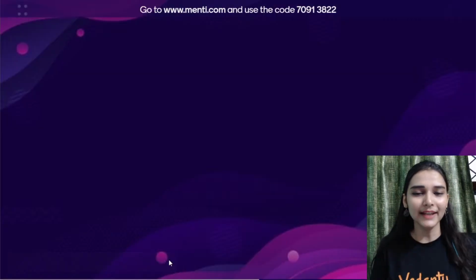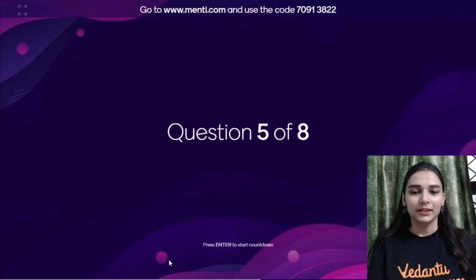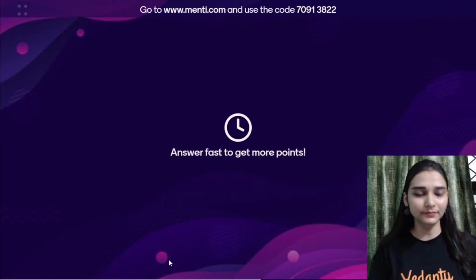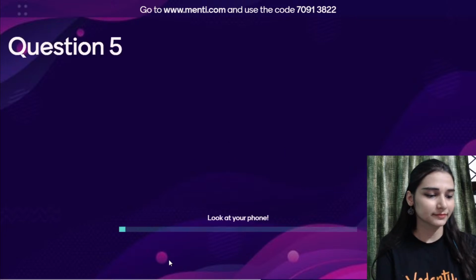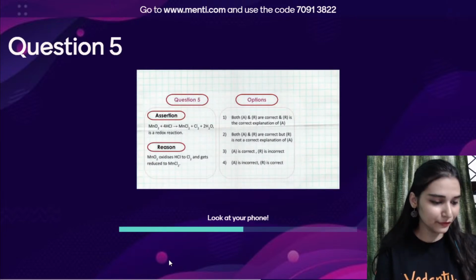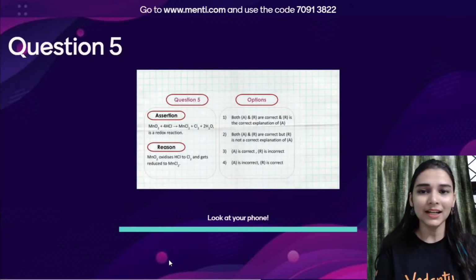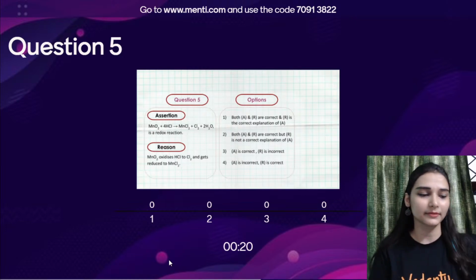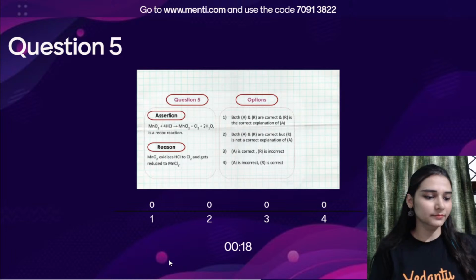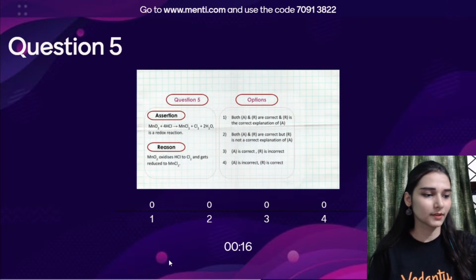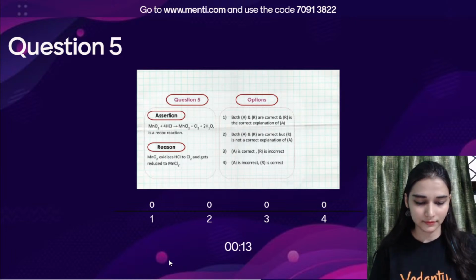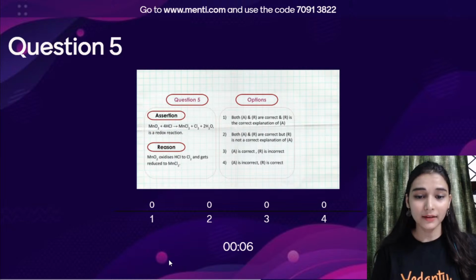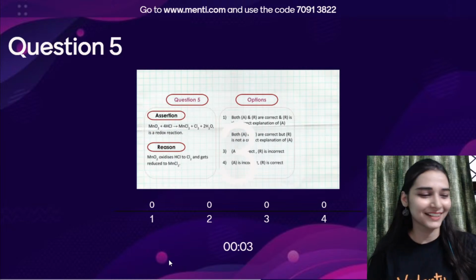Yes, Soham. Chalo, let's go and start it. Mark your answers. Read it carefully. I guess you all are ready. Yes, Sallu beta, put in the code 70913822. That is important. Done? 5 seconds are left.